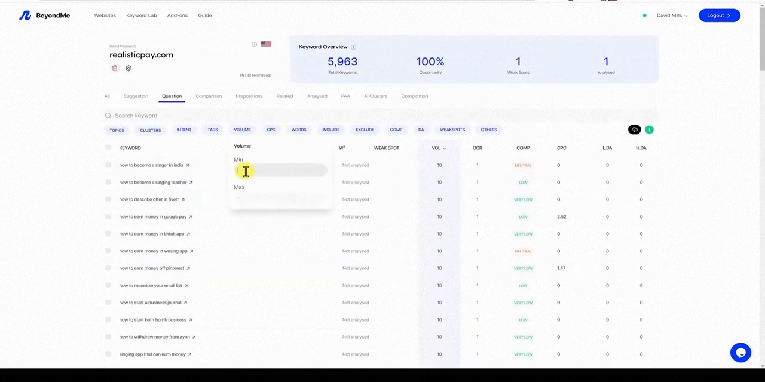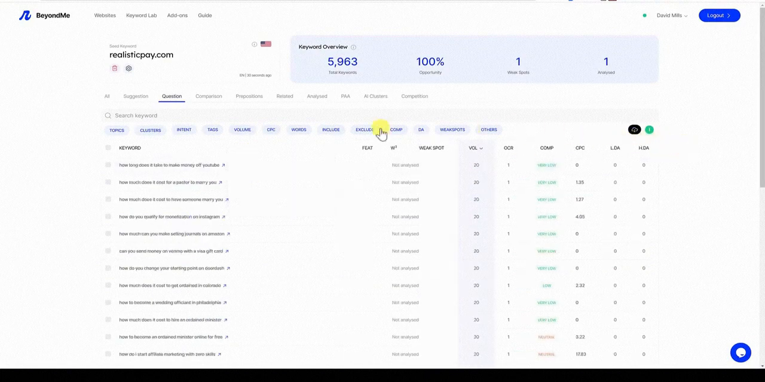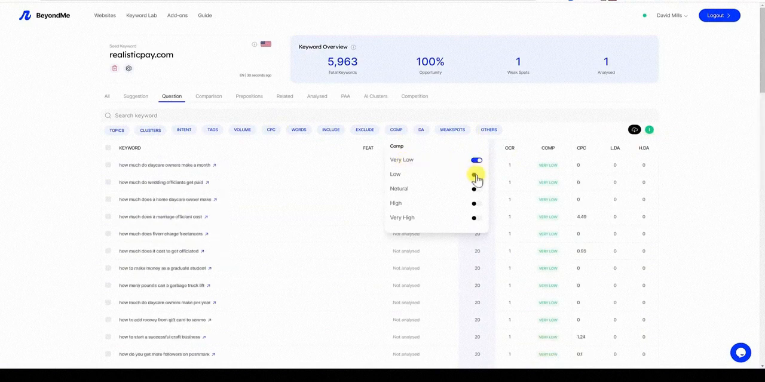So let's go with volume. The minimum volume I want is a 20. So let's go put that in right there. And then we do have the competition level, right? So let's go with, we want very low. And I love that we can add multiple. A lot of keyword tools will only allow you to switch this on or off. Even one of them, Uber Suggest, it's frustrating. They only let you select one at a time.